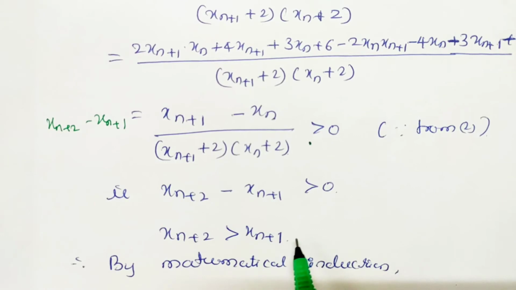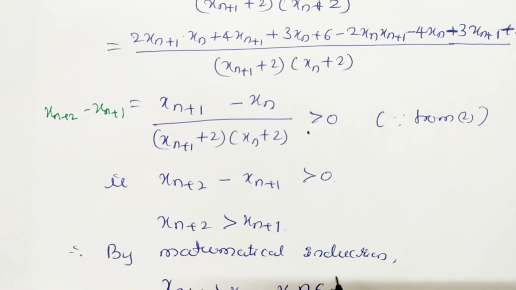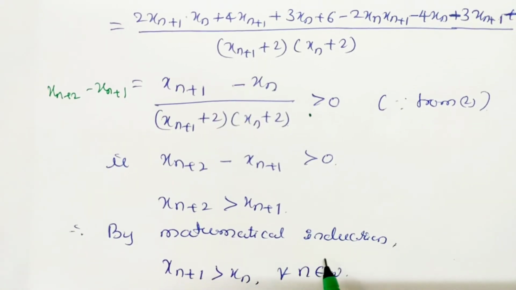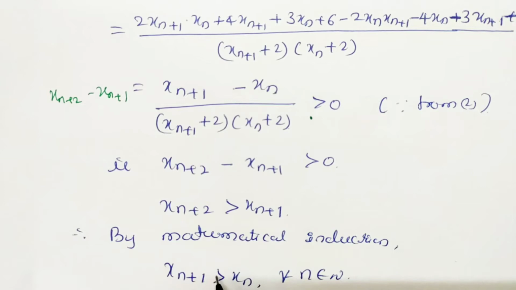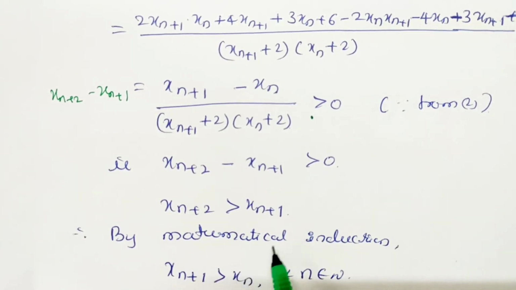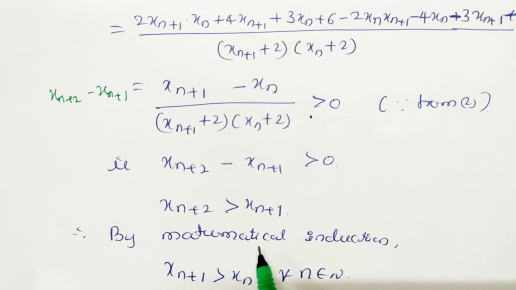We have taken x_{n+1} is greater than xn, and we proved x_{n+2} is also greater than x_{n+1}.